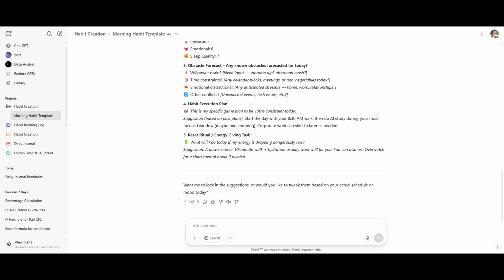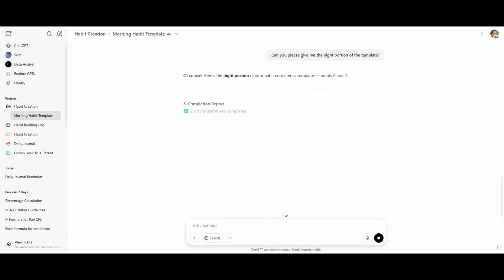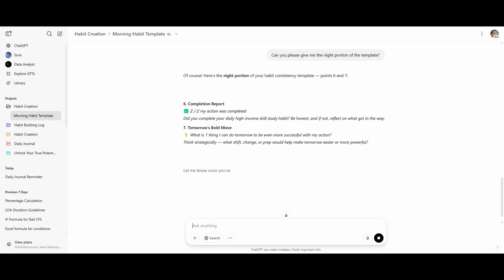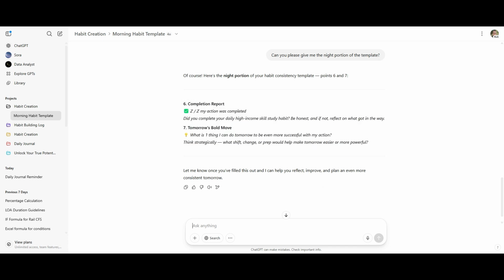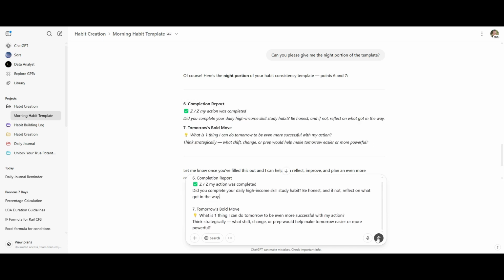And then at the end of your day, you can ask it, can you please give me the night portion of the template? And then it'll give you 6 and 7, which is a completion report. Did you complete it? And then it'll ask you a question: what is one thing you can do tomorrow to make things even more successful? Same process here, where you can just copy this down here, answer these, and then log them away.